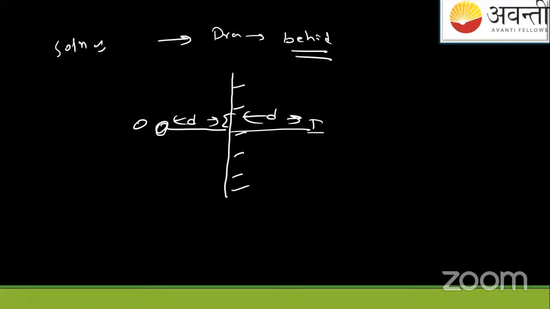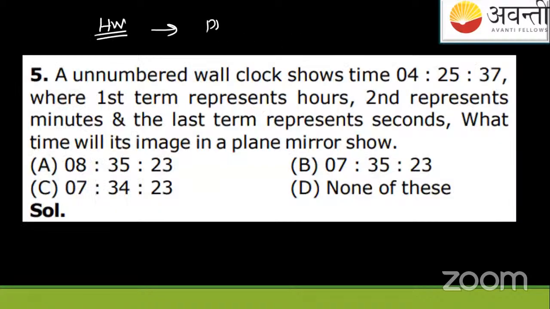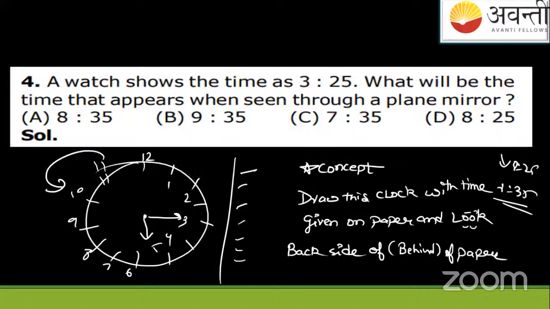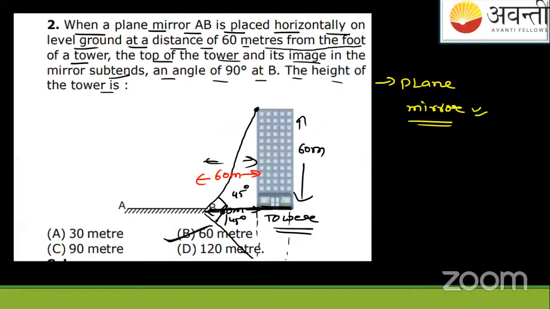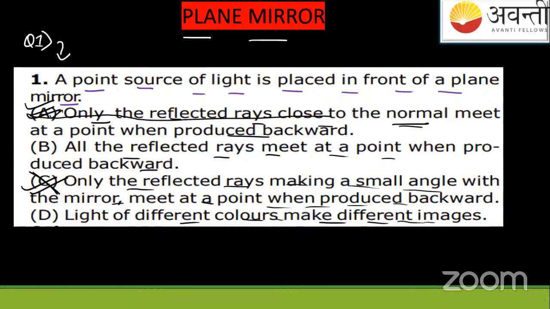This is only specifically for plane mirror questions, and that also when we are mentioning the clock topic. Okay? So we have completed this.